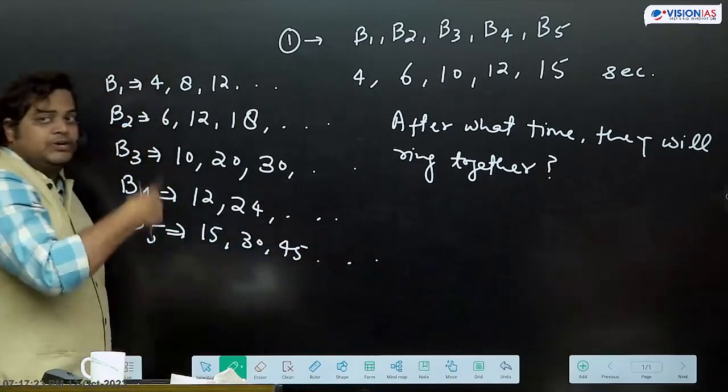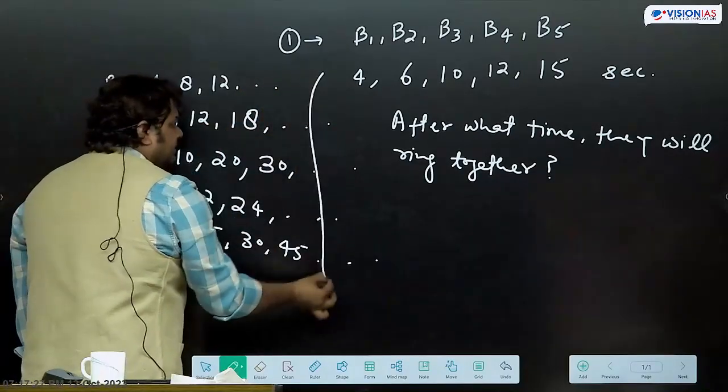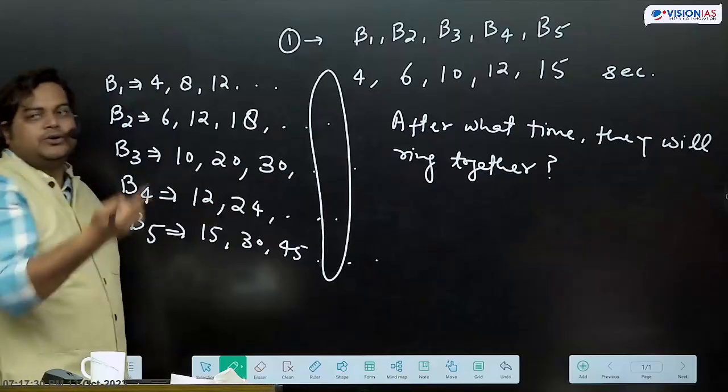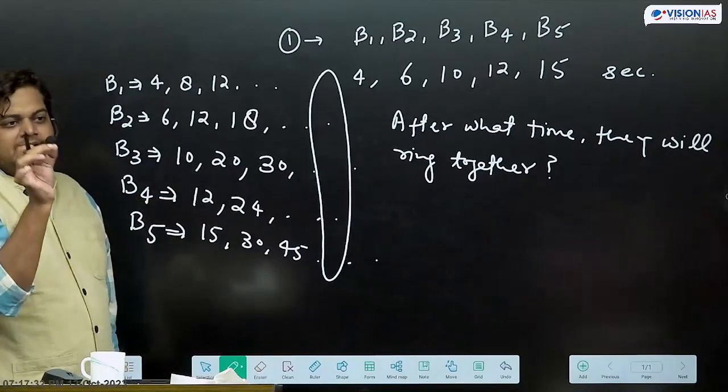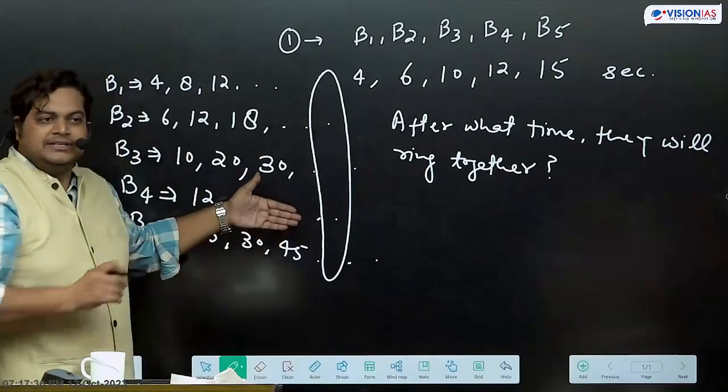So when they are going to ring together, if we take the common multiple and the least common multiple, at that time they will ring together. So basically we are calculating LCM here.